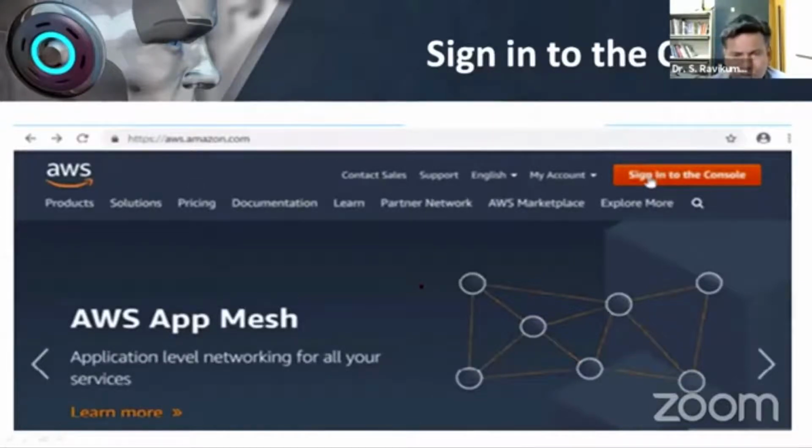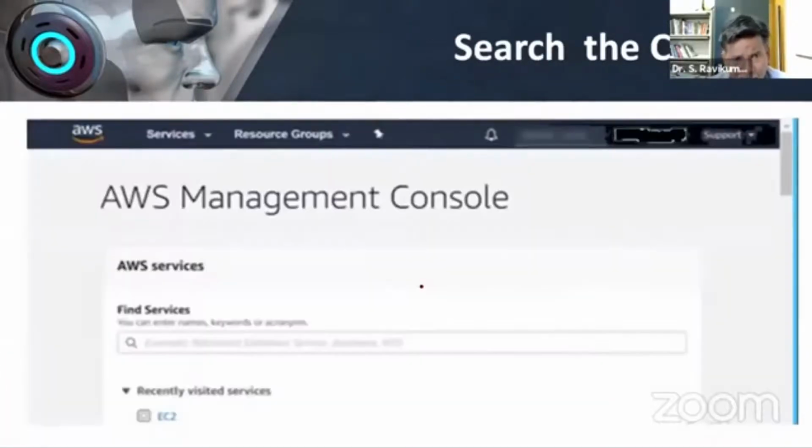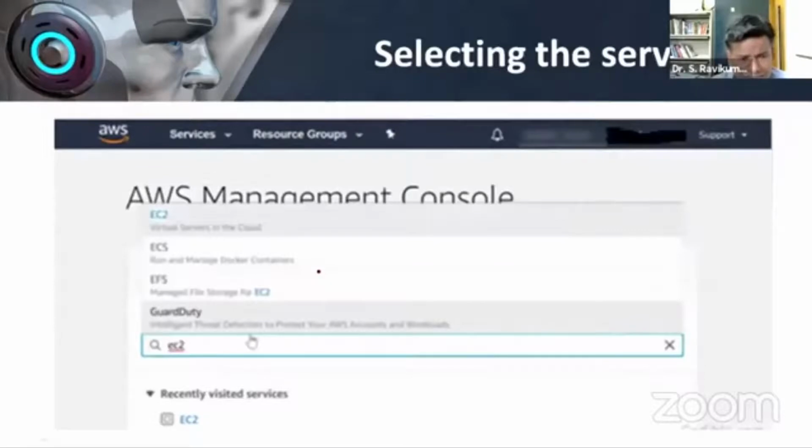Once you go to Amazon, you have to sign in, create an account, then log in. After logging in, you will get this particular screen where you have to search for your server, what kind of server you need: an EC2 server or a Lambda server or whatever server is available. It depends upon your need. You type that particular server, it will pop up and you click it. Now I am choosing a basic Elastic Compute Cloud, EC2. This screen will pop up.